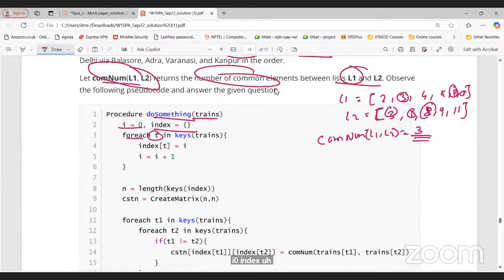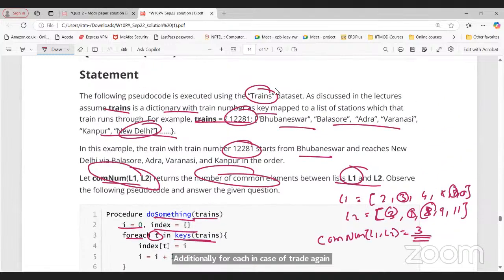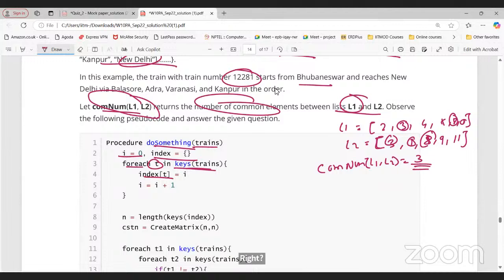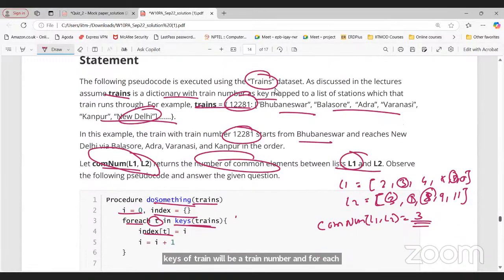For each T in keys of train, the keys of train will be my train numbers here. So index[T] equals I. For each train number, index[T] is set to I. I is initially 0, and then we increment the value of I to 1. Again, we go for the next iteration.